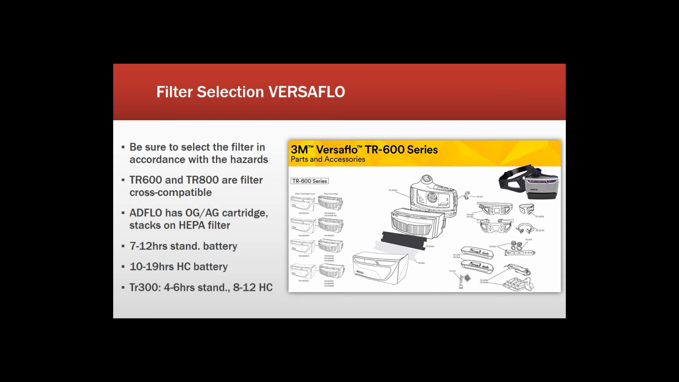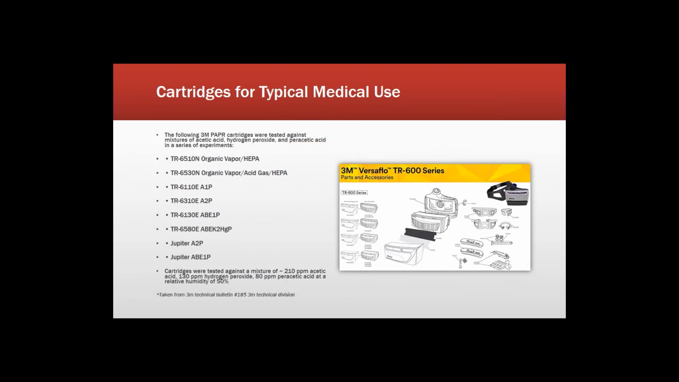The VersaFlow 600 series, there's a standard and a high capacity battery. As I mentioned, the standard battery offers 7 to 12 hours of runtime, as the high capacity does 10 to 19 hours. If you're indoors, filter's nice and clean, which is probably going to be your scenario, then again, you're going to get higher end of runtime. Now the TR300s, however, are a smaller unit, so they're going to have a smaller battery with that. And with that comes a smaller runtime, only 4 to 6 hours with the standard battery, and with a high capacity, it boosts it to the 600 levels of 8 to 12 hours.